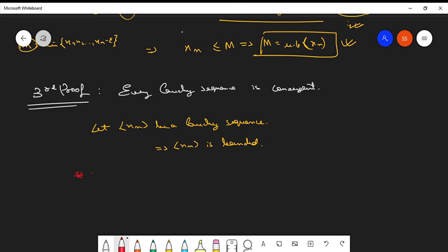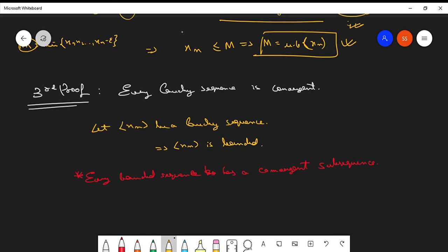Every bounded sequence has a convergent subsequence. Got it?